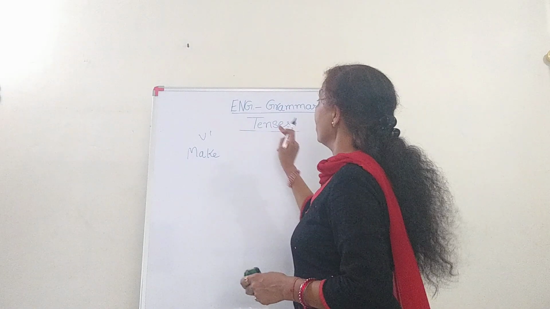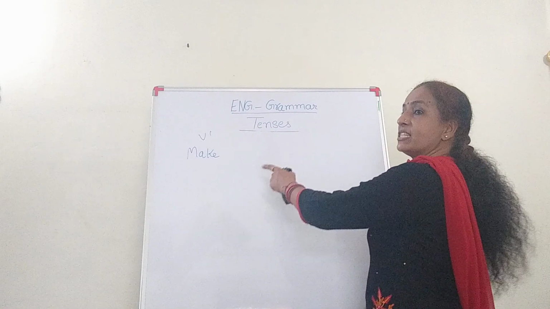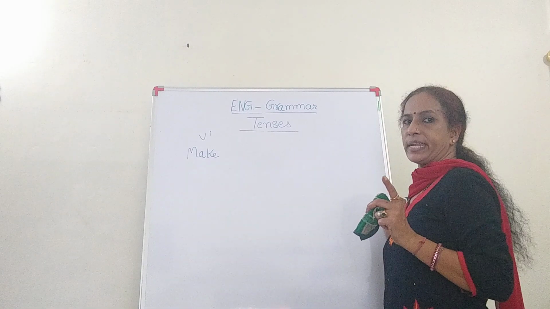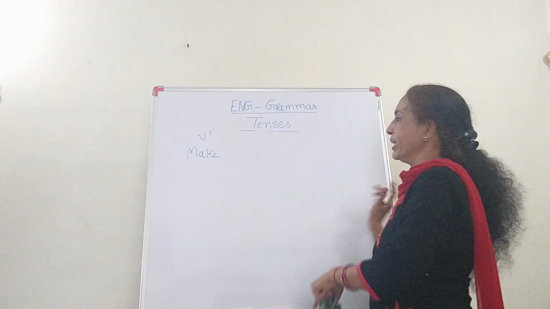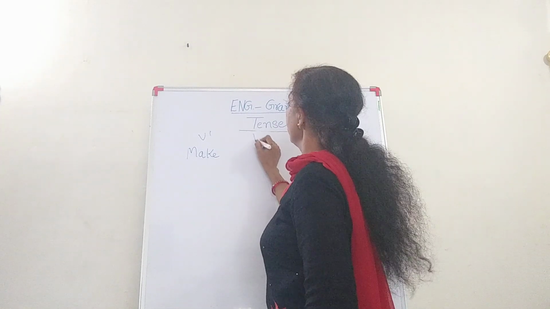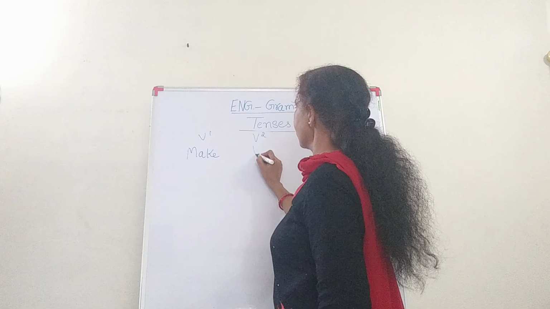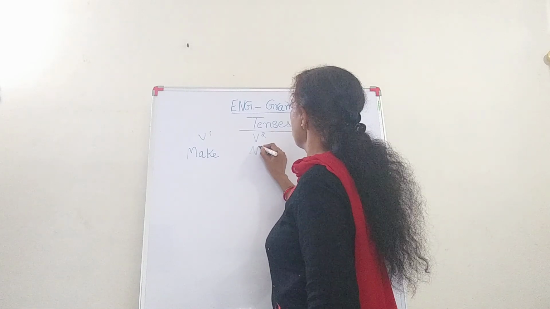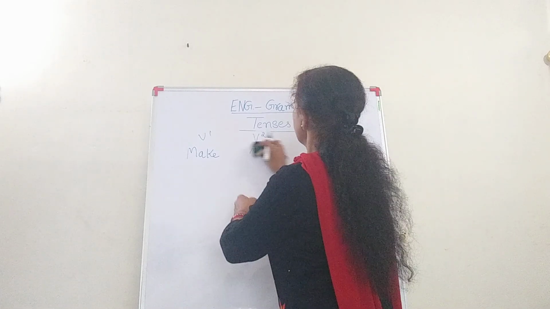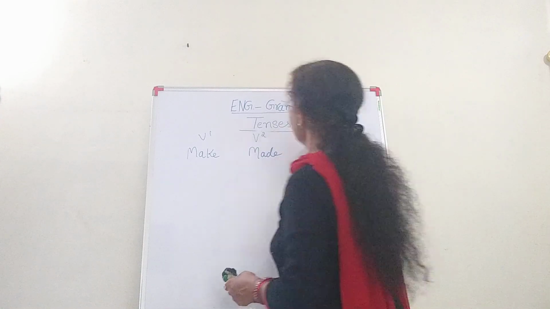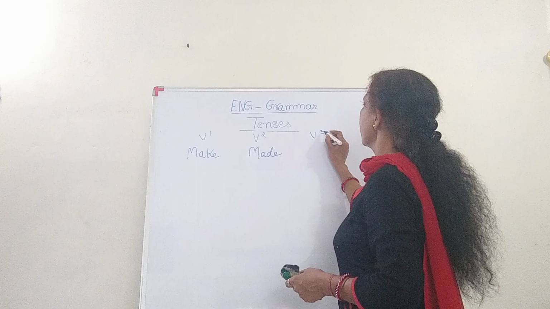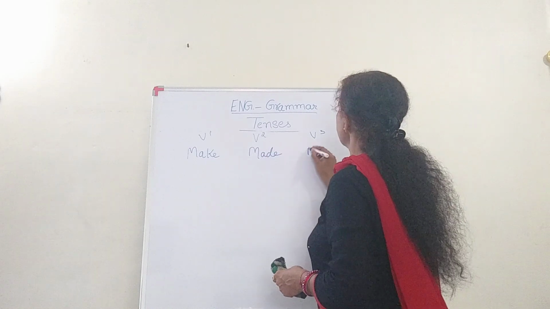So V1, V2 and V3 are present tense, past tense and perfect tense. So make V2 is made, that is past tense. And V3 is made. Make, made, made.